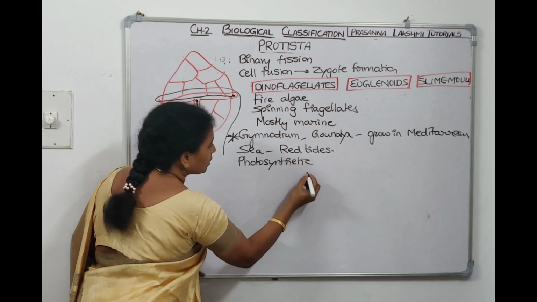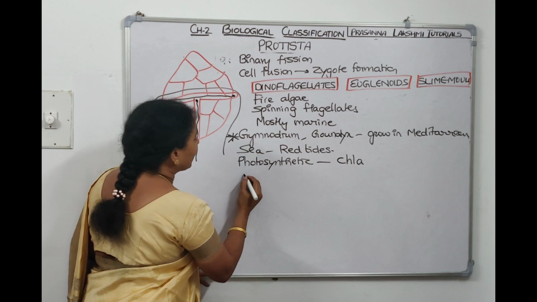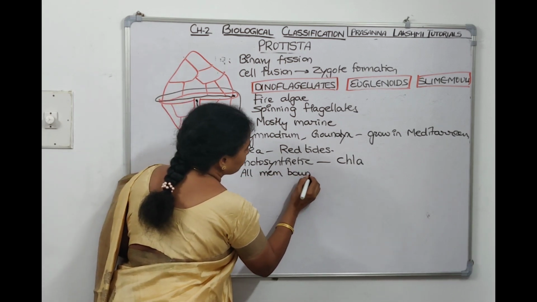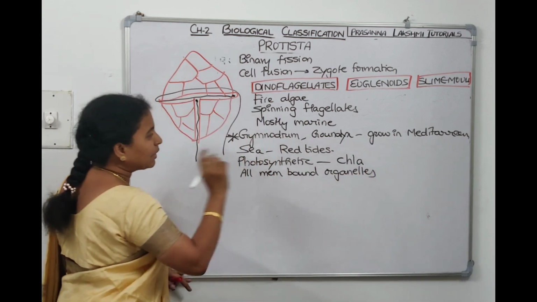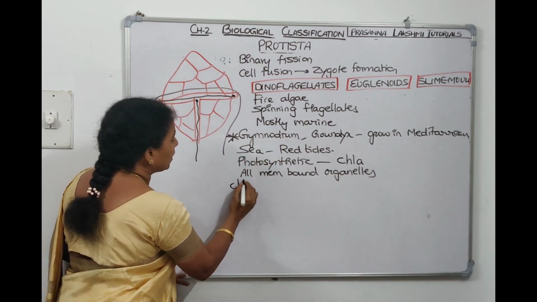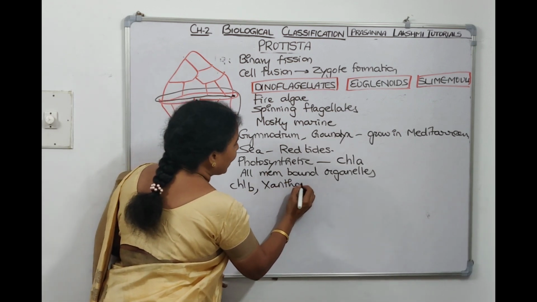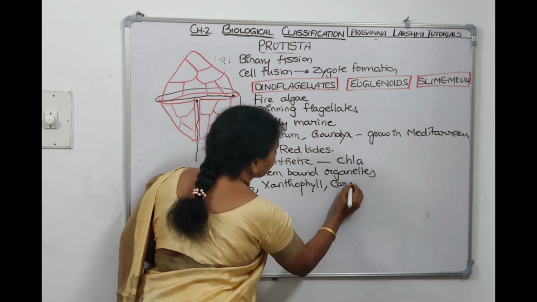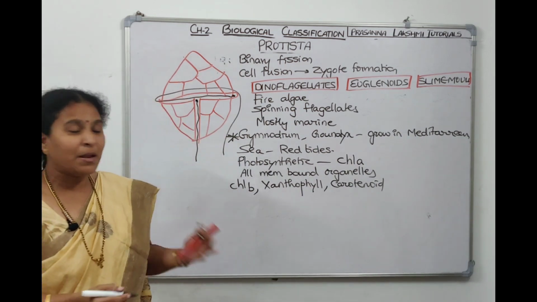Their chief pigment is chlorophyll a, since it is eukaryotic. So they have all membrane-bound organelles. Apart from chlorophyll a, they have chlorophyll c also. They have xanthophyll also, right? And carotenoids also. Because of the xanthophyll and carotenoids, dinoflagellates come in various colors.